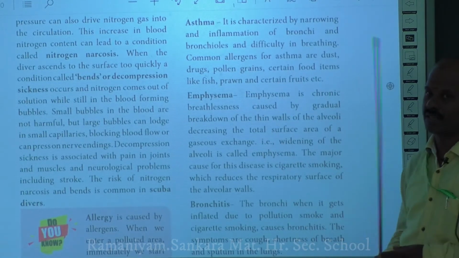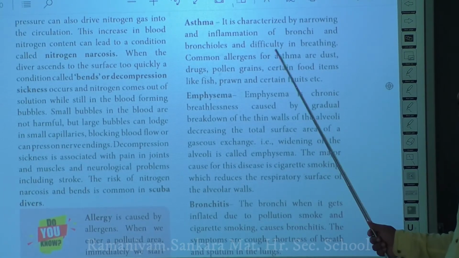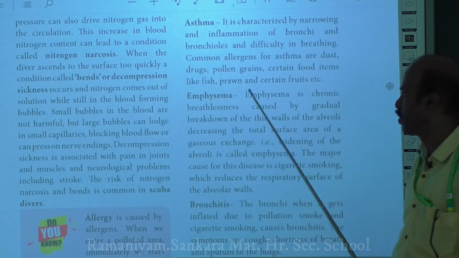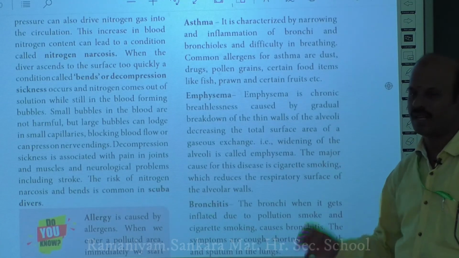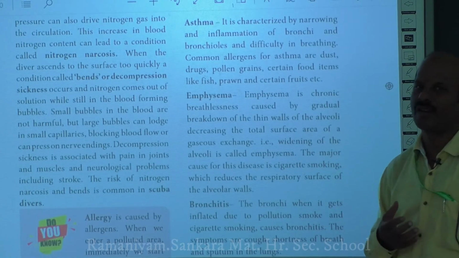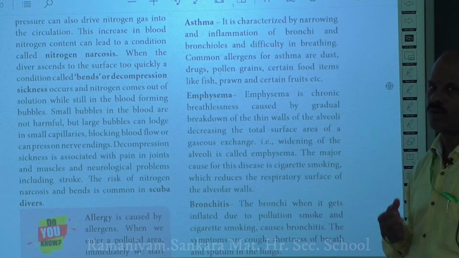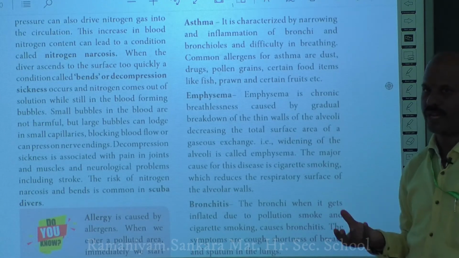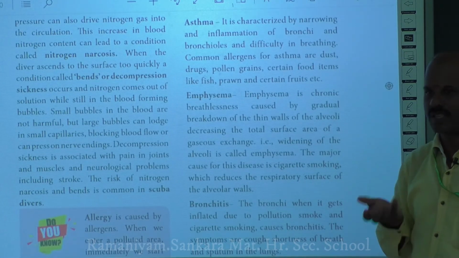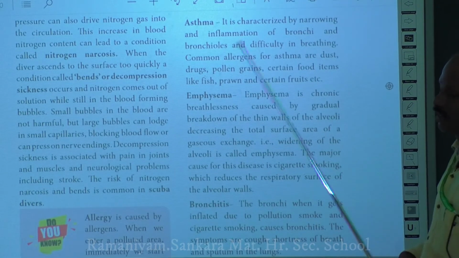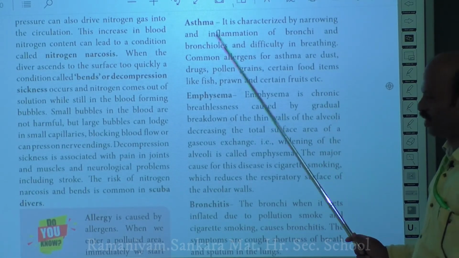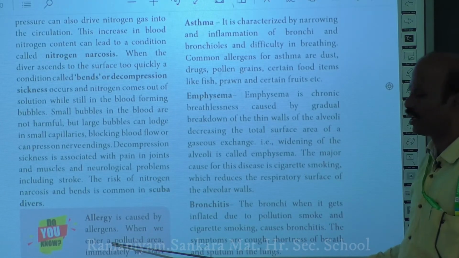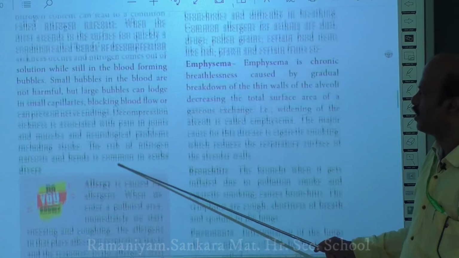So how do you get this asthma? Because of a lot of allergens, like dust, drugs, pollen grains and certain food items like fish, prawn, certain fruits. All these food items and dust are the common causes of asthma. So how to avoid this? You should avoid going into an area where there is more dust, and you should avoid the food that causes allergy or asthma to you. So you should stay away from allergens, so that you can prevent this respiratory disorder, asthma.